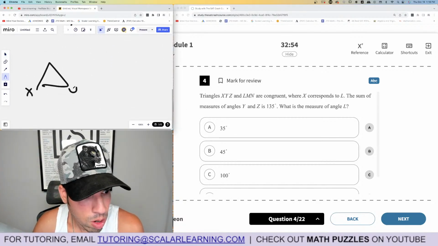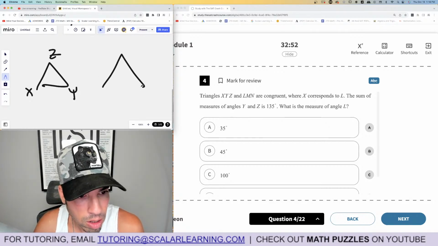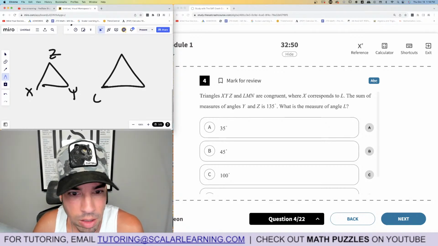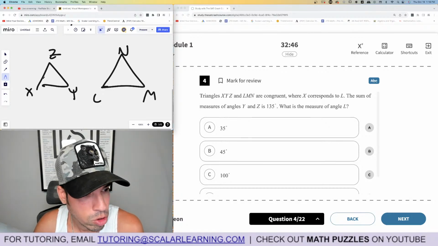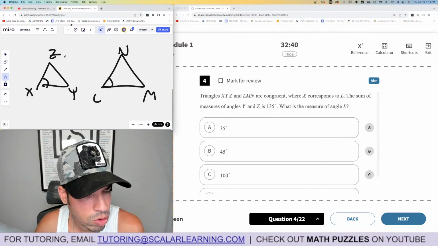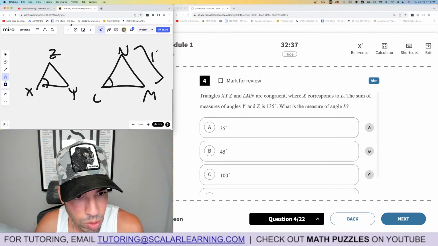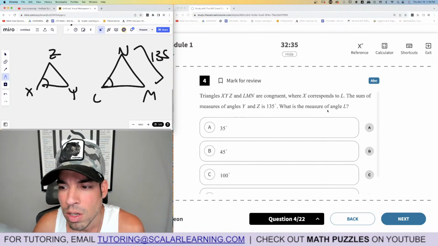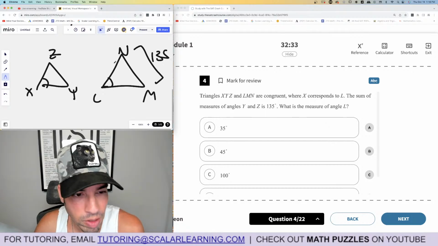Triangles X, Y, Z, and L, M, N are congruent, where X corresponds to L. The sum of the measures of Y and Z is 135. So those two add up to 135. That means these two add up to 135 as well because they're congruent. So then N and M, so what's the measure of angle L?